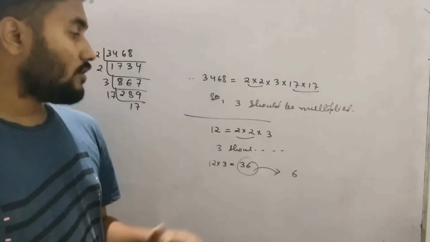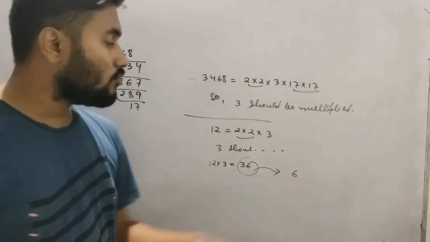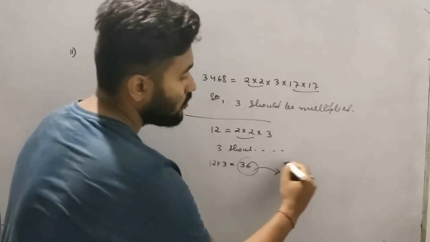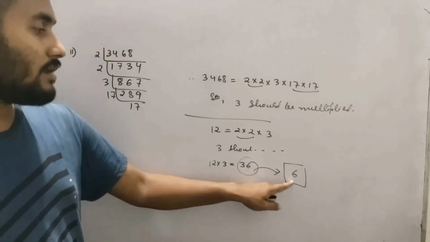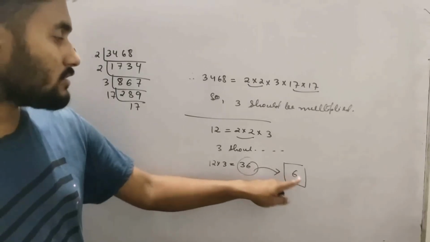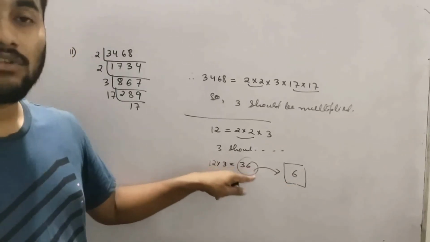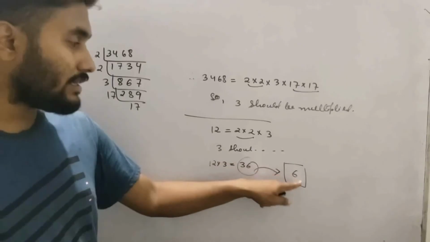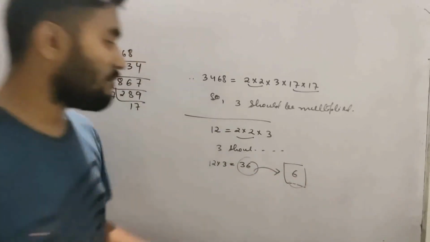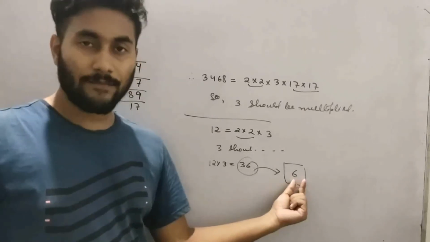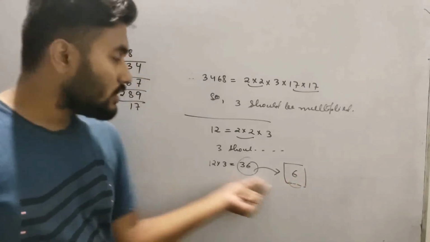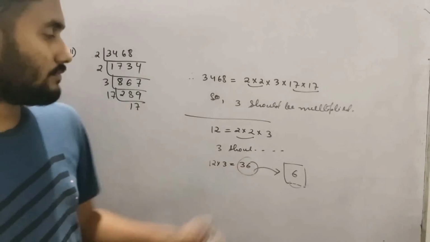So also find the number whose square is the new number. So what is the number? 6. Because 6 square is 36. 36 is the new number. Your answer will be 6. Means you have to find the square root. Whose square if you do, you will get the new number.